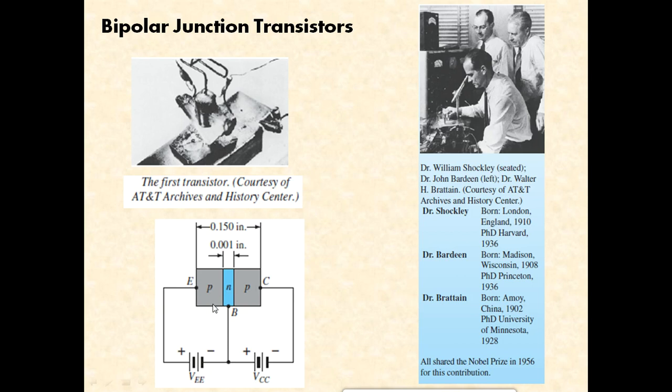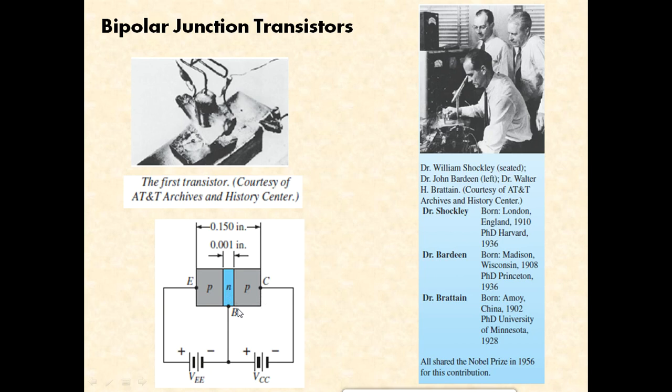This diagram shows that one N region, the blue colored region, is sandwiched between two P regions, and it is observed that the thickness of the base region is usually very small when compared to the thickness of the emitter region and the collector region, for some very valid reasons, we'll be discussing it later.